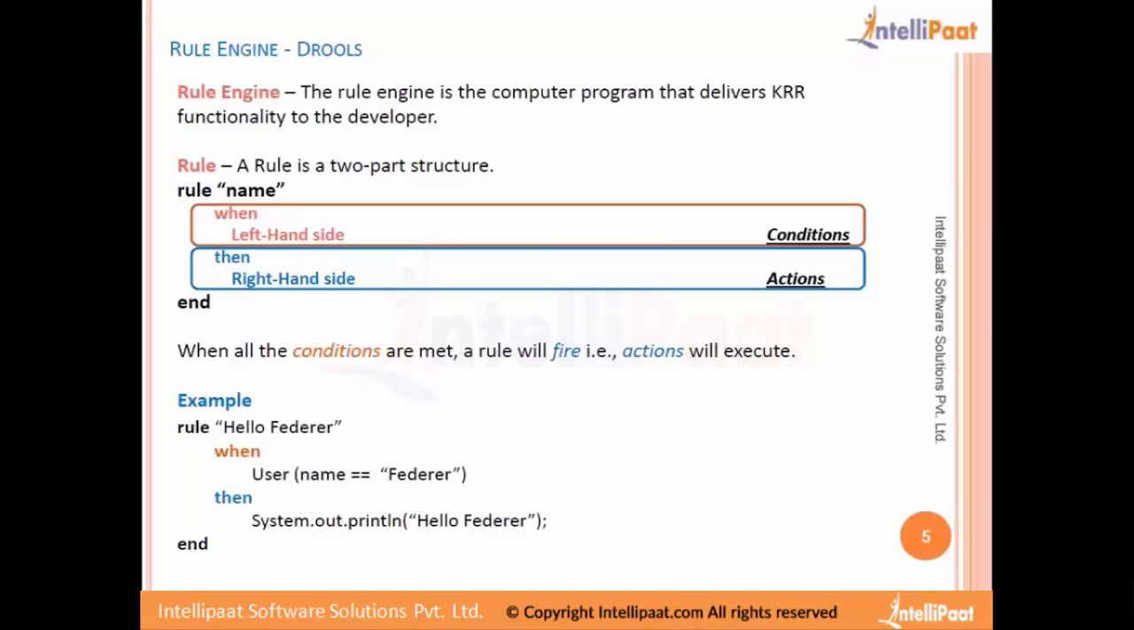But it's artificial intelligence because a rule engine is a computer program that delivers KRR functionality to the developer. KRR is nothing but knowledge representation and reasoning. So we represent the knowledge by creating the rule files and providing them to the engine, and the engine reasons using the knowledge that it has derived from the rules and the data model that we have given it. So that's pretty much it. Basically, it fires all the rules for us on the data that it gets.